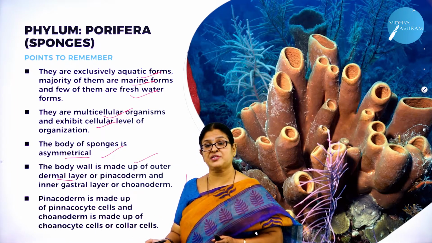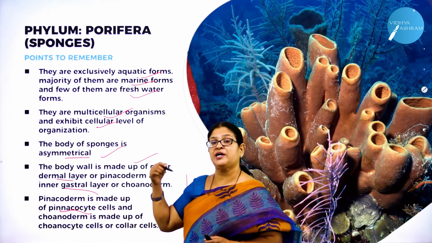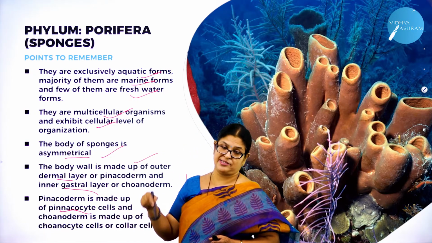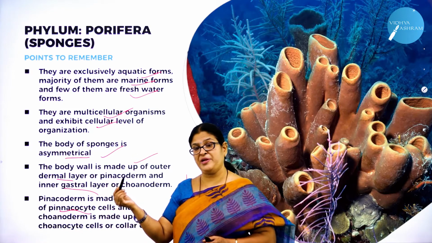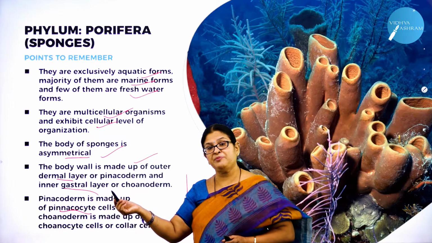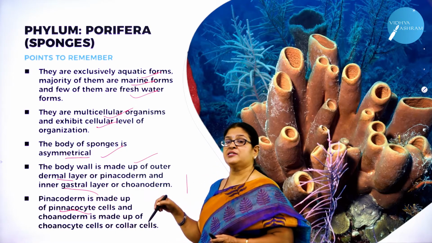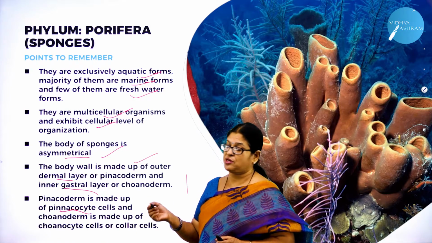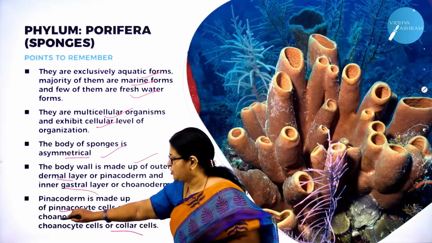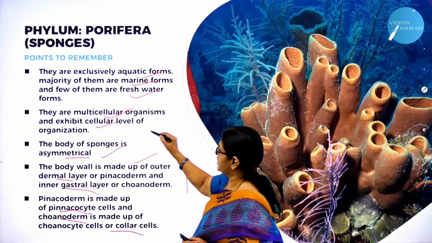Made up of what type of cells? Pinacocytes. Then the inner gastral layer is called coenoderm, made up of coenocytes or collar cells. Here you can see. Hope you have understood the 1, 2, 3, 4, 5 very important characteristic features.